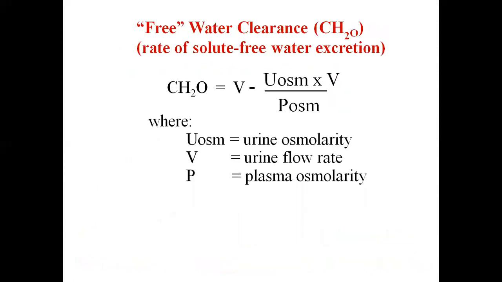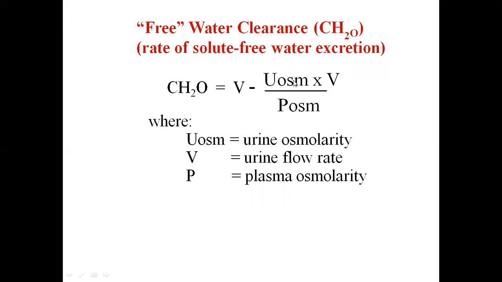Now, the next concept is we can also calculate the osmolar clearance, as we have calculated different clearances of different substances. So clearance of solute also can be calculated by the same method. In this formula, you can see this UV upon P is the clearance of solute actually. So it is the osmolar clearance of the solute.